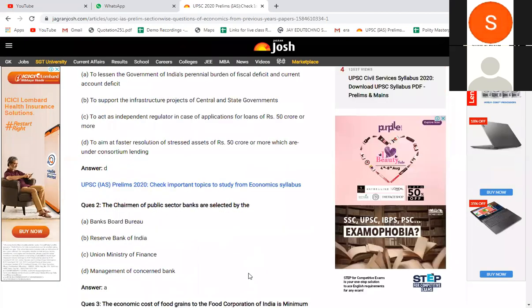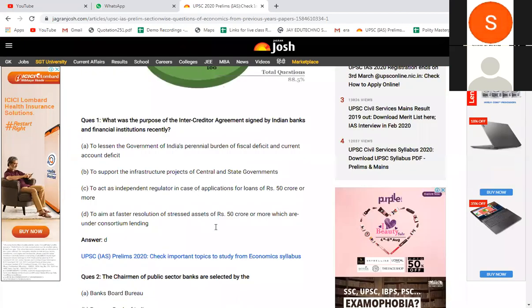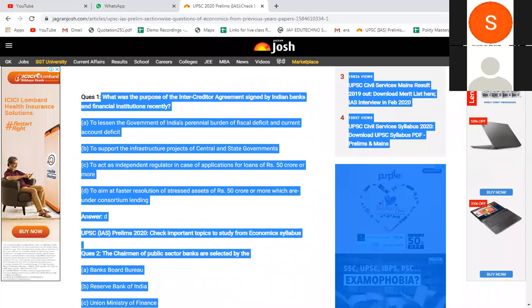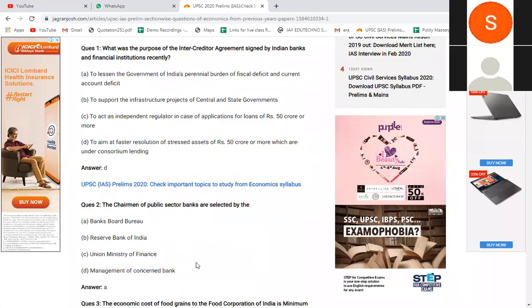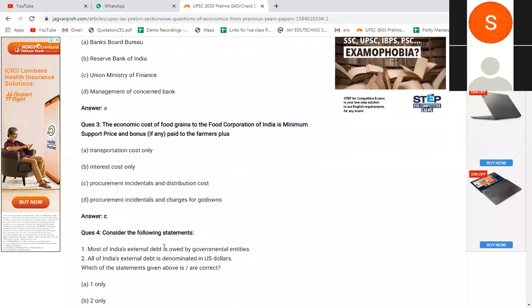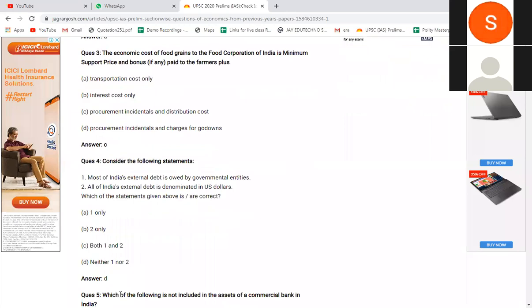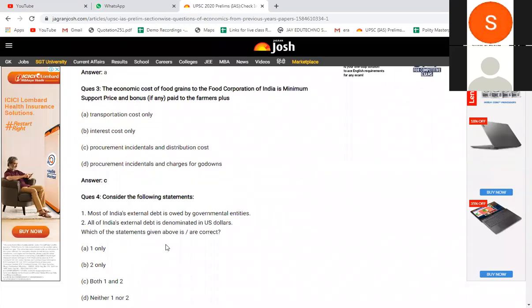And these two questions are related to the banking sector, the basics of the banking sector and recent developments in the banking sector. Second question: consider the following statements 1 and 2. Which of the statements given above is or are correct? Most of India's external debt is owed by government entities. Second statement: all of India's external debt is denominated in US dollars.